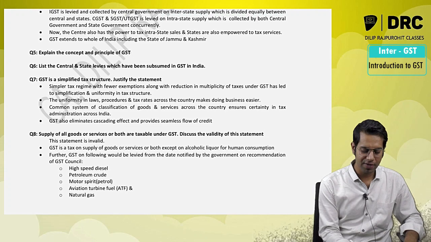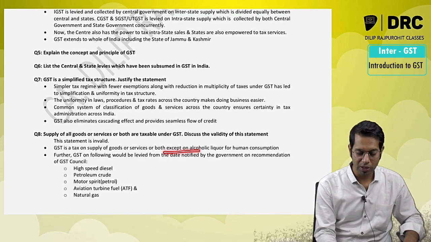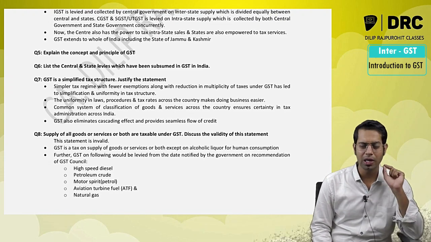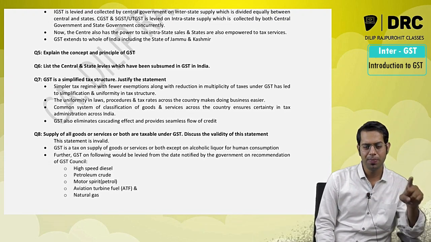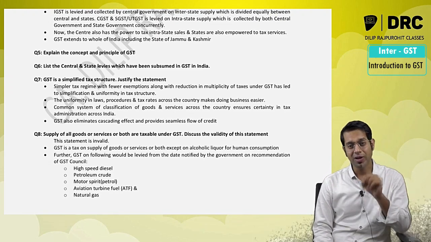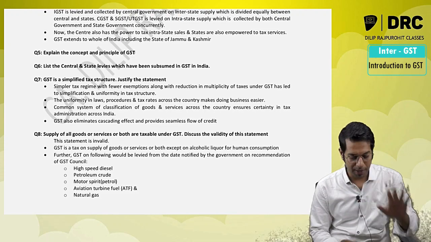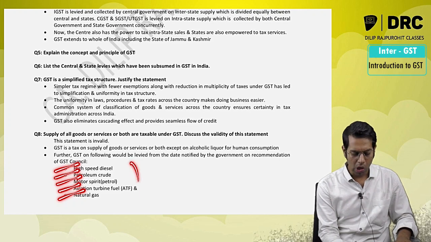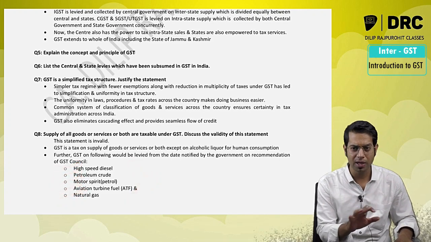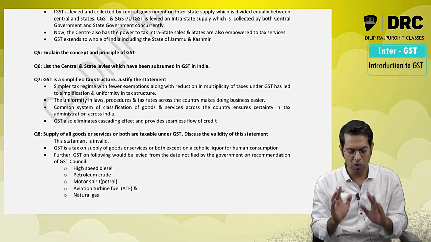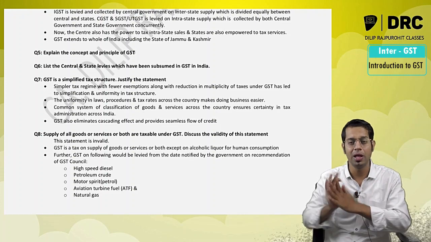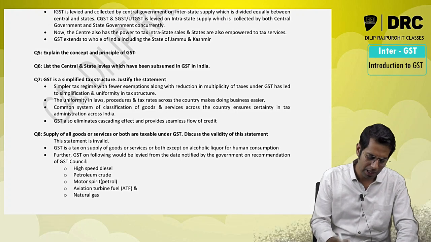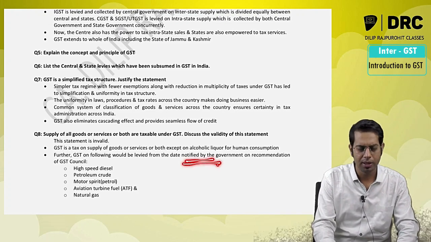GST is a tax which is levied on supply of goods or services or both, except on alcoholic liquor for human consumption. On alcoholic liquor for human consumption, GST is not levied; pre-GST taxes are levied. Further, there are 5 products, which is HPMAN: high speed diesel, petroleum crude, motor spirit, aviation turbine fuel and natural gas. On these 5 products, GST is not levied as on today. On a future date as may be notified by the government, GST will be levied. Government is going to notify that date.